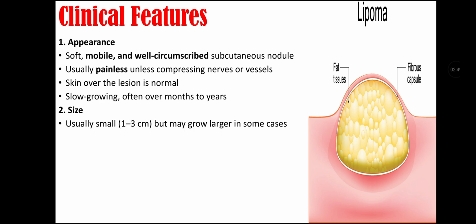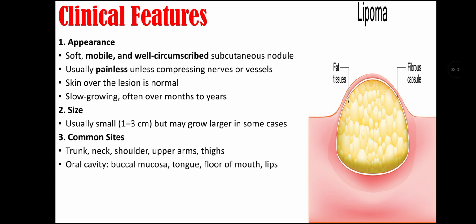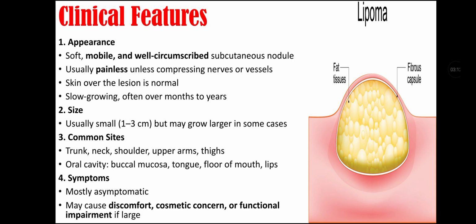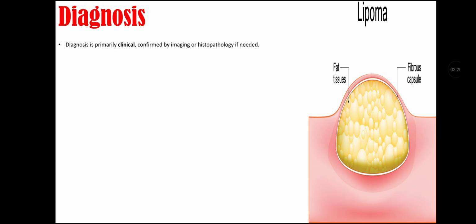Size of lipoma. It is usually small, like 1 to 3 cm, but may grow larger in some cases. Common sites for lipoma include trunk, neck, shoulder, upper arms, and thighs. In case of oral cavity, the common sites are buccal mucosa, tongue, floor of mouth, and lips. Symptoms of lipoma. They are mostly asymptomatic, but they may cause discomfort, cosmetic concern, or functional impairment if they are large.